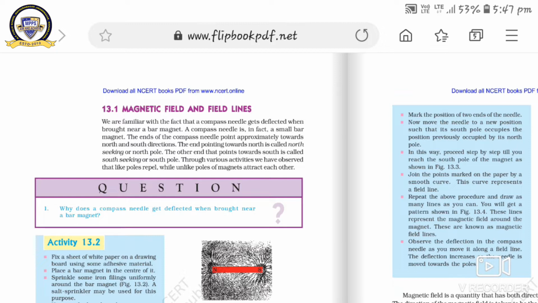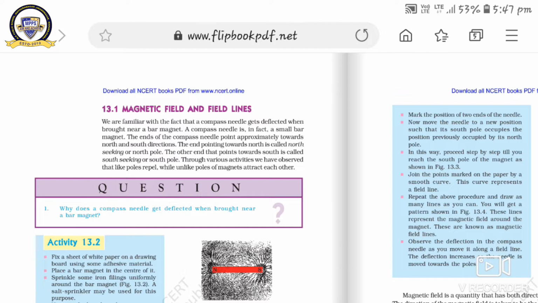We are familiar with the fact that a compass needle gets deflected when brought near a bar magnet. Dear students, you well know about that. If we keep the compass needle near the bar magnet, then what will happen? There is deflection in the compass needle. A compass needle is in fact a small bar magnet.